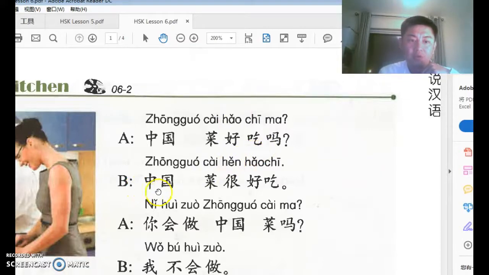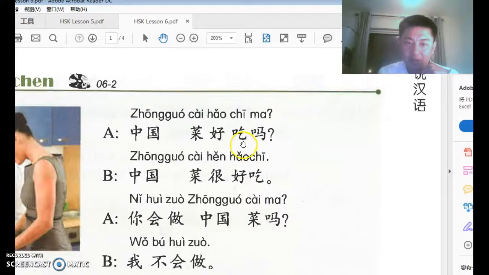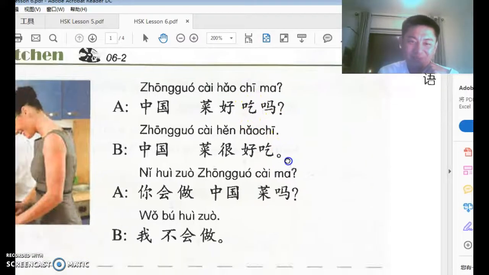And B says, 中国菜很好吃, very 好吃. Remember how you write 吃, okay? A mouth to the swan, if you remember the story. Now, A says, 你会做中国菜吗?